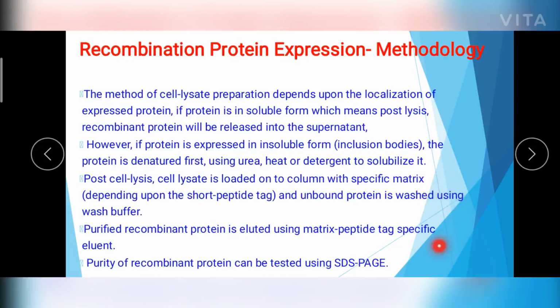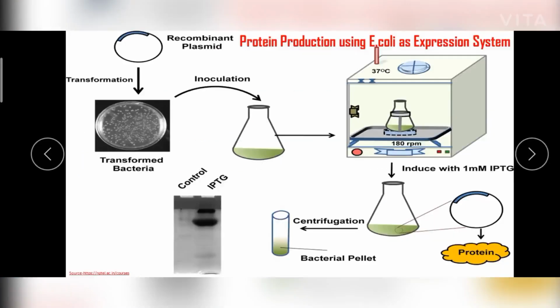In this manner you can separate our recombinant protein from the host proteins, and later by using specific enzymes or chemicals you can separate the tag from our recombinant protein. Then the purity of the recombinant protein can be tested using SDS-PAGE or Western blot analysis, and in that way you will get a pure protein.